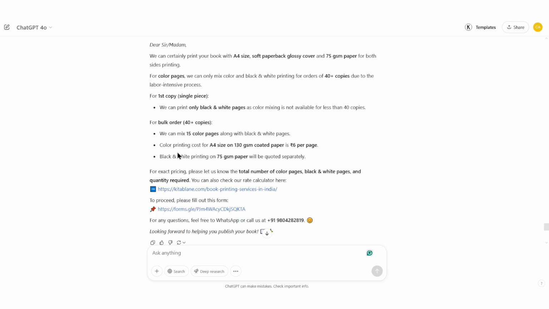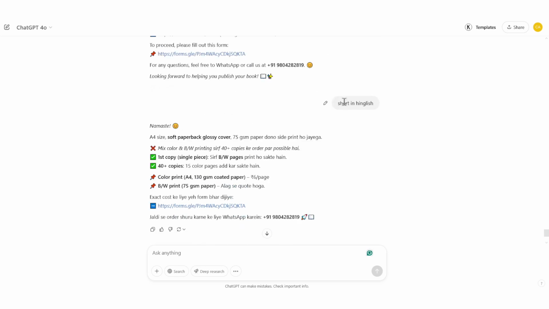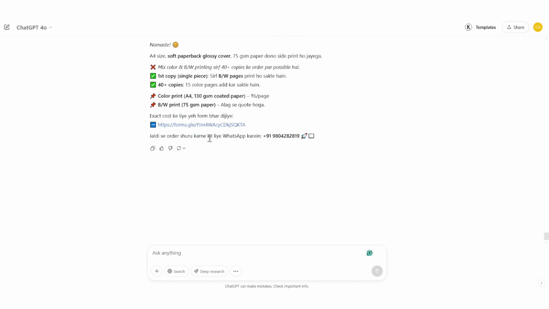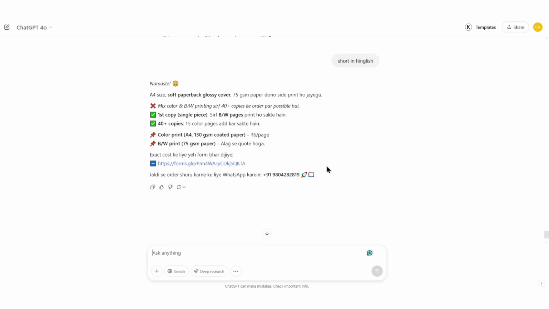So I do not want this large answer. So what I've done here is I'm telling the AI that short in English, because I want the reply in English, Hindi, mix of Hindi and English, A4 size of paper, glossy, दोनों साइड प्रिंट हो जाएगा, and all the details it is there.